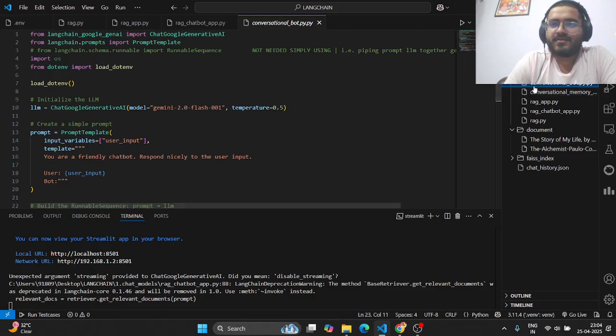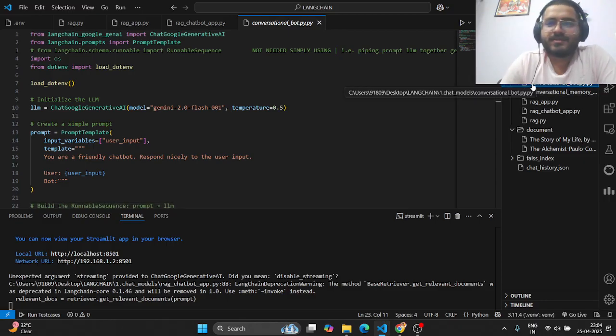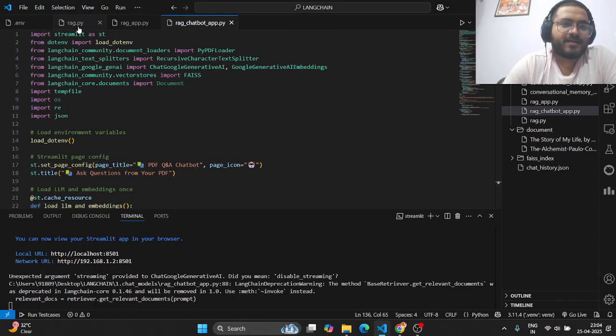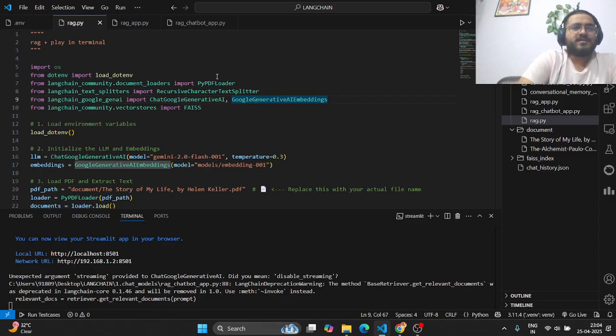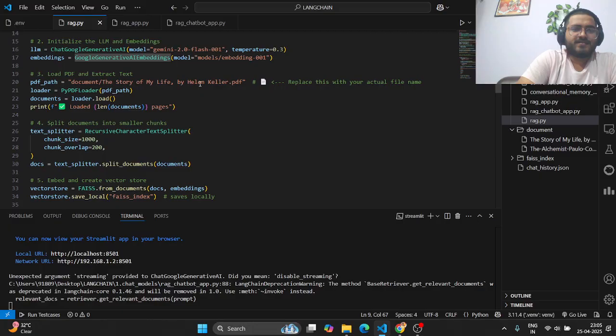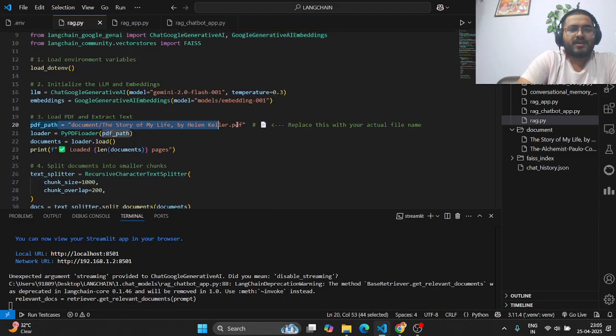Hello everyone, so today is ML day 4. Last time we were on building AI chatbots with memory, basically capable of retaining the previous conversation and answering based on that. From there I went to using RAG, the basic use of RAG, where we upload a document and from there we can ask questions.